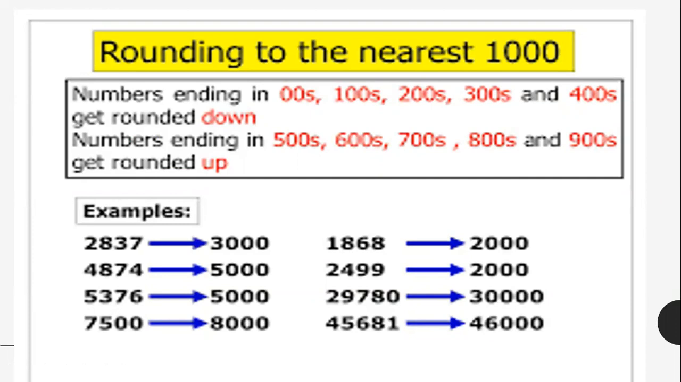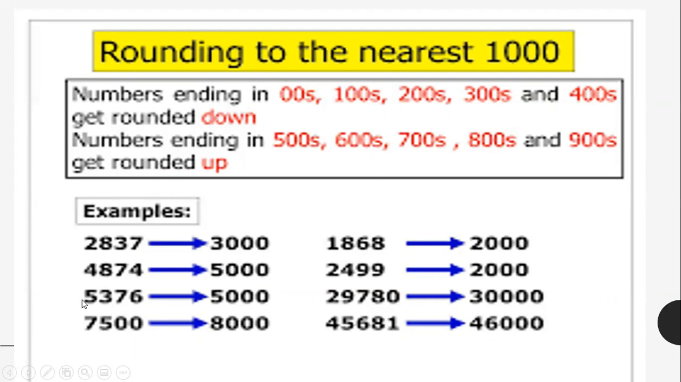First example, 2,837. Since 2,837 lies between 2,000 and 3,000, but it is closer to 3,000, it goes up to 3,000. This is very simple. 4,874, again 874 is closer to the thousand above, so it will go up. So 4,000 will go up to 5,000, so the answer is 5,000.